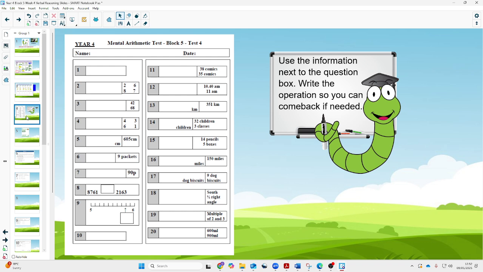Question 12. Playtime starts at 10:40 a.m. and finishes at 11 a.m. How long is playtime?